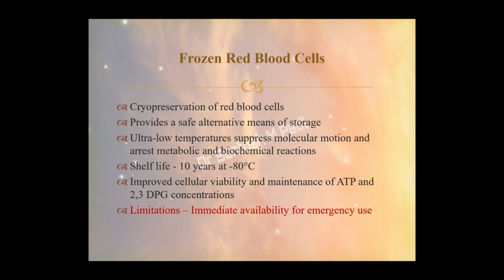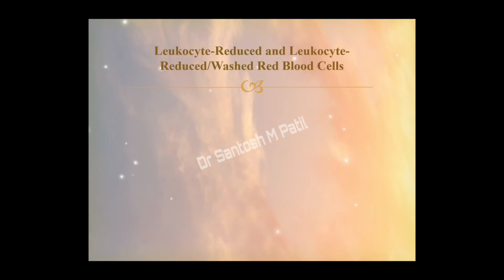They need to be thawed and prepared, which is a process that takes about 90 minutes. That is the disadvantage. That is, the thawing and preparation period of about 90 minutes means it cannot be used immediately in emergency situations. Then there are other types of RBCs, that is the leukocyte reduced or the leukocyte washed.